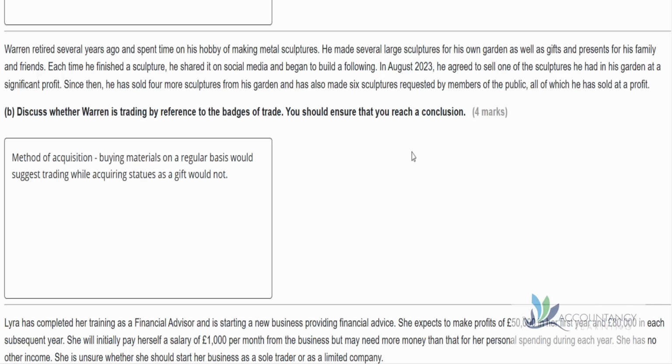And finally, we've got the method of acquisition as another badge of trade. So it depends on how we're acquiring these statues. So if we were, say, inheriting them and then selling them on, that would not suggest trading. Or if we received them as a gift and then sold them on, that would not suggest trading. But if we were buying things on a regular basis and then selling them on, that would suggest trading. In this case, Warren is purposely buying the metal and making statues according to customer orders, so this would suggest trading. So overall, based on a mixture of these badges of trade, I think we can conclude that Warren is trading.